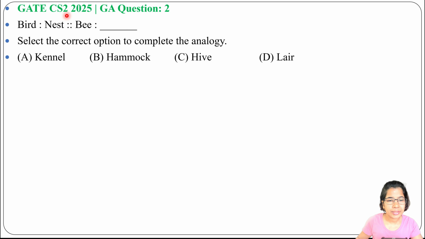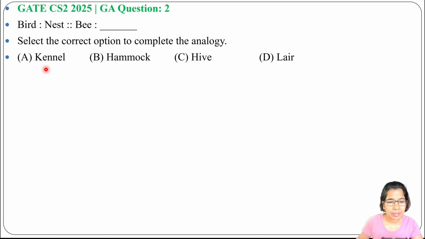Hey everyone, let's solve one previous question of general aptitude. This question was asked in GATE CS Set 2 2025 GA question number 2. Bird, nest, bee, dash. Select the correct option to complete the analogy. And 4 options are given.